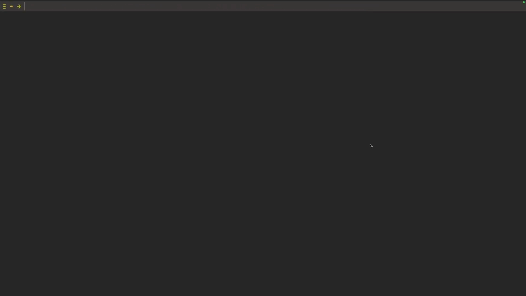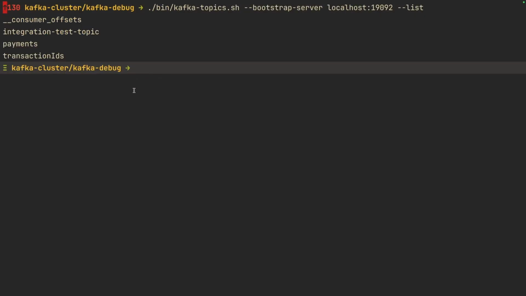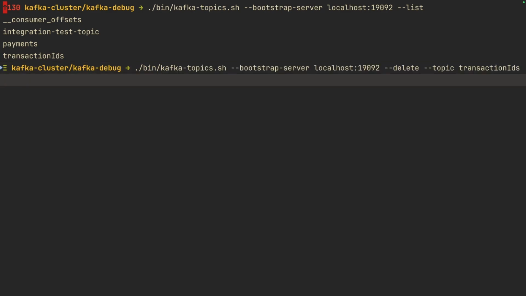First, let us list the topics in the environment and see how many we have in our cluster. As you can see, we have other topics, but we will be doing our test with the transaction IDs topic. So now I will delete the topic so that we know we are starting with a fresh topic.